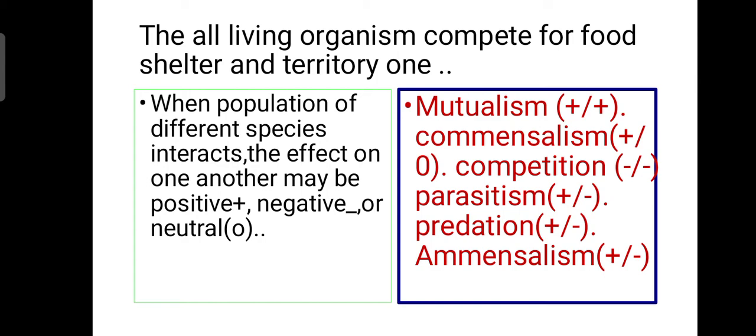In competition, both are in a loss state; they fight with each other to the bloodshed level and both may die. In parasitism, one is benefited greatly and the other is in a loss state. Predation is the same as parasitism. Amensalism, one is benefited and one undergoes loss. These six major things we will learn in my next video, students.